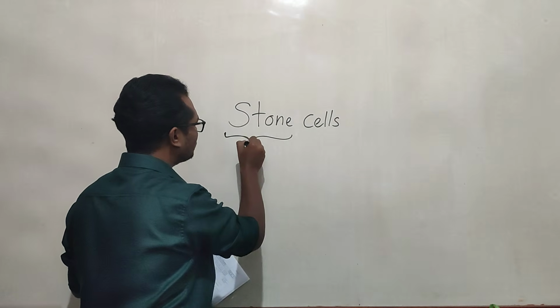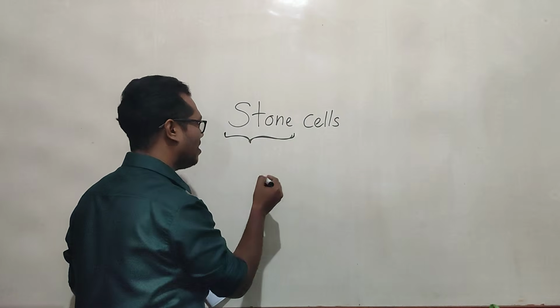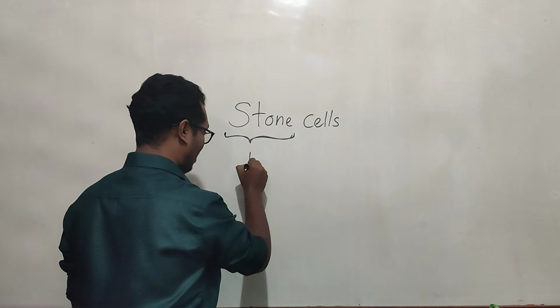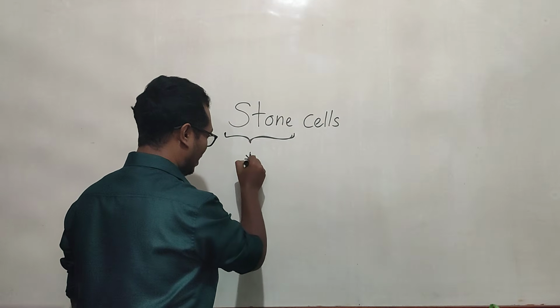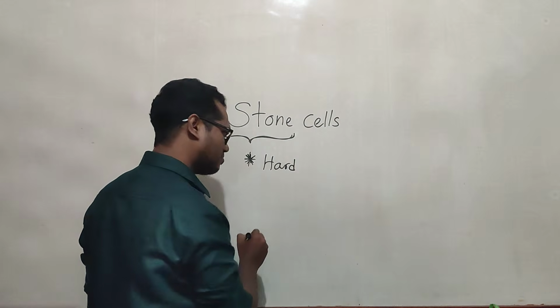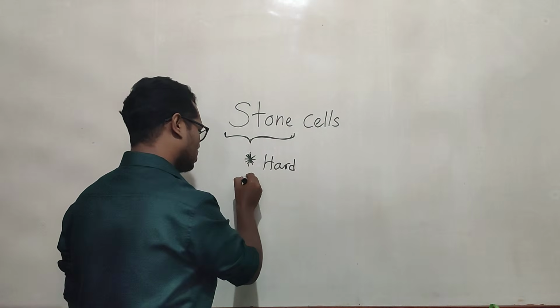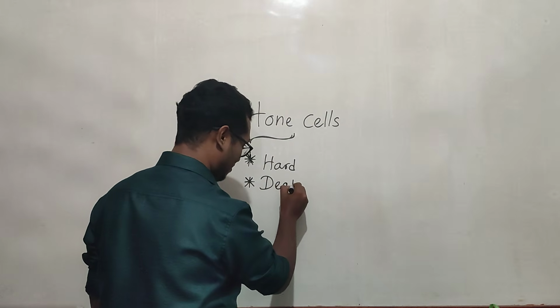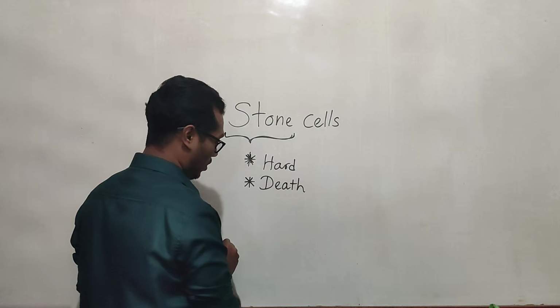Stone means like a rock. That is the meaning, so this is very hard. One idea is going through my brain: this should be very hard. Stones are not alive, so this can be dead.